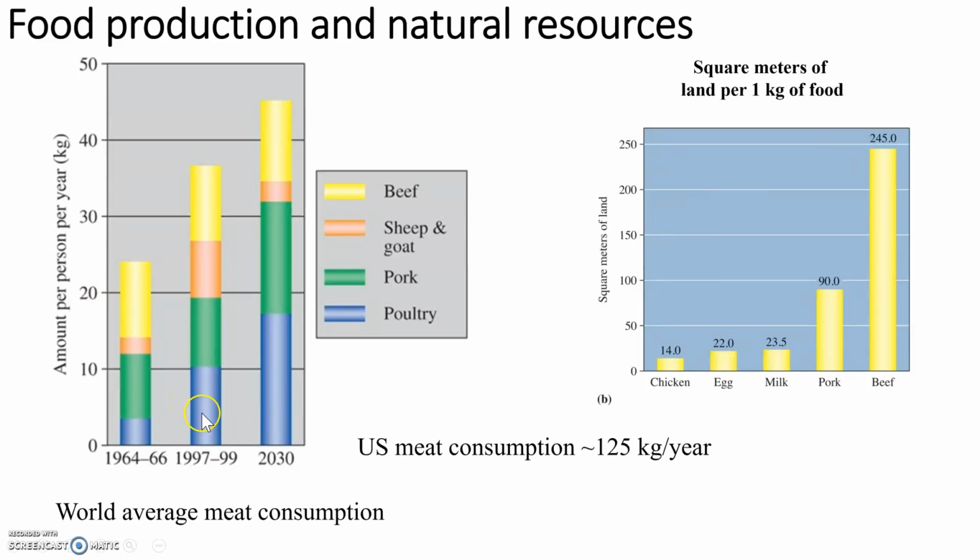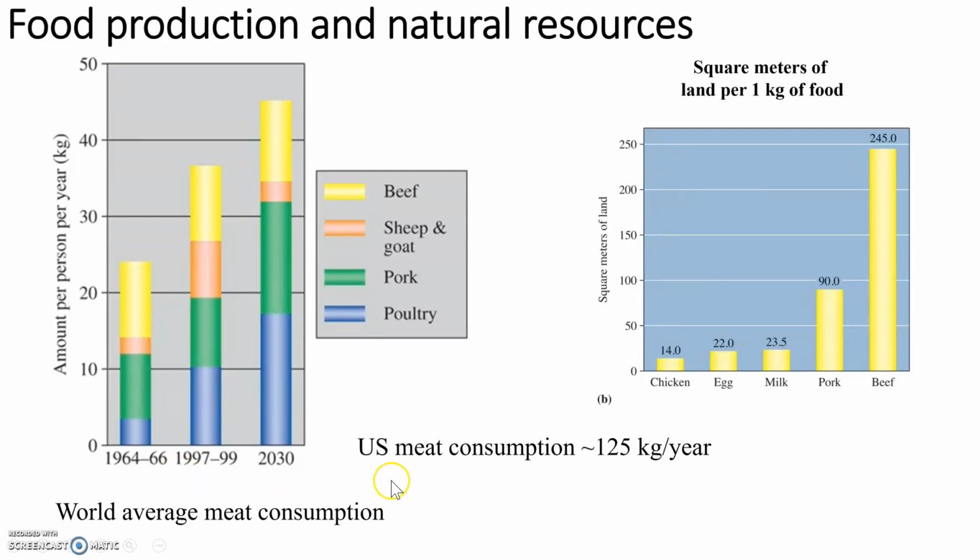This increased into the 90s, and predictions into 2030, the average person worldwide will eat about 45 kilograms of meat. This is broken up into different meat food sources. And remember, each of these have different impacts on the land use. For example, again, beef requires a lot more land compared to chicken or poultry. Again, these are worldwide averages.